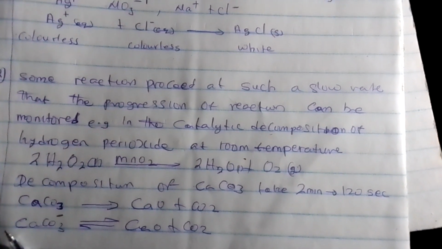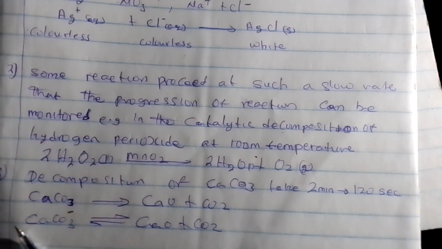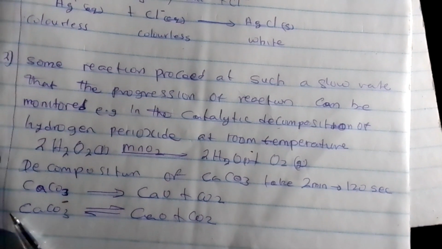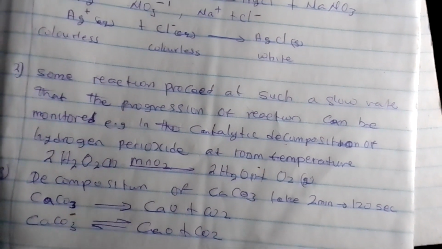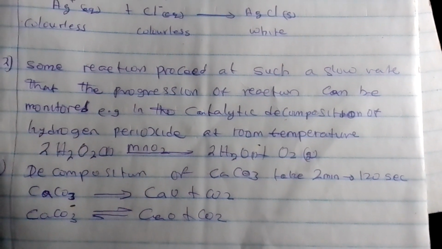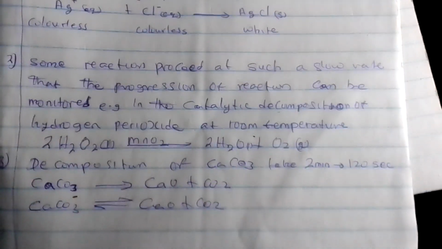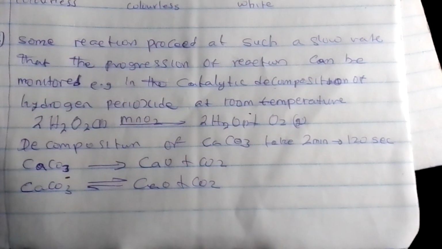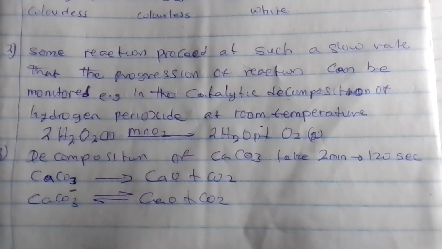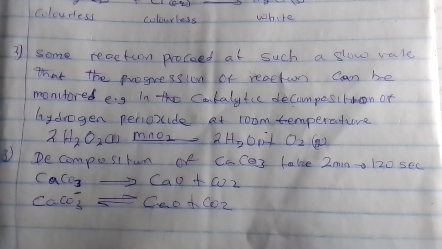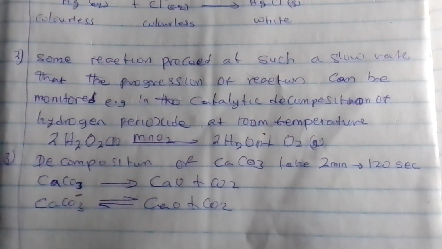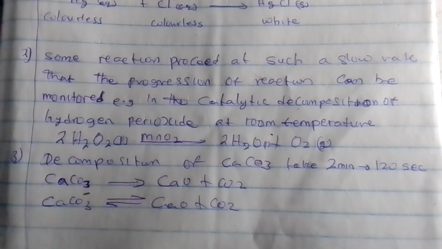Another one is decomposition of calcium carbonate, CaCO3. Now, for this reaction to occur, it means it's going to require 2 minutes, 120 seconds. And as you can see, CaCO3 decomposes to give calcium oxide and what? And carbon dioxide. So that is it. CaCO3 is also known as what? It's also known as cement. Do you understand like that? So it means whenever you see CaCO3 as a compound, it will undergo decomposition reaction.